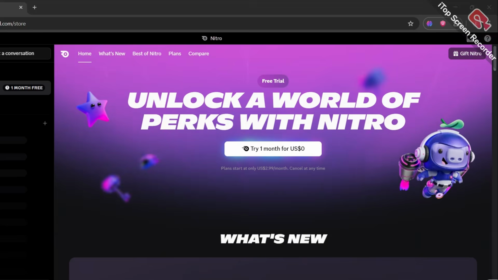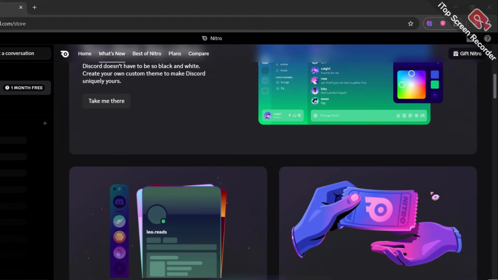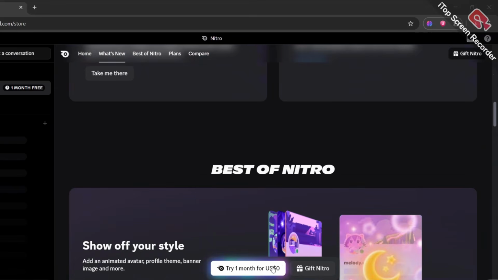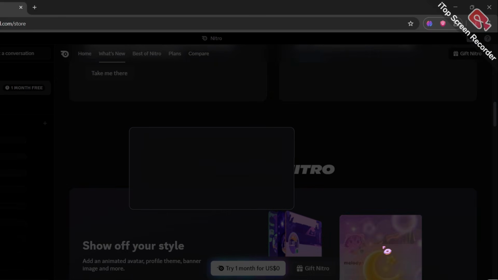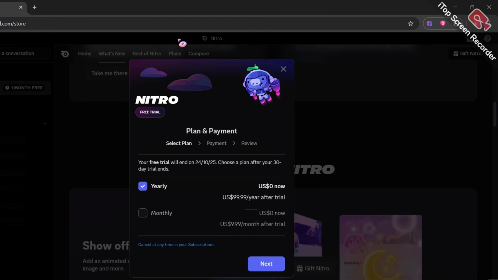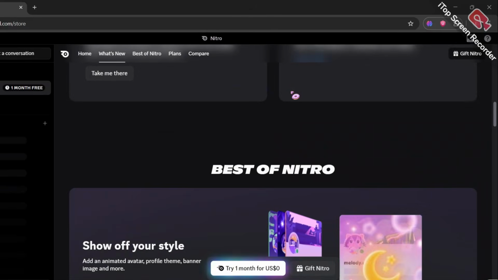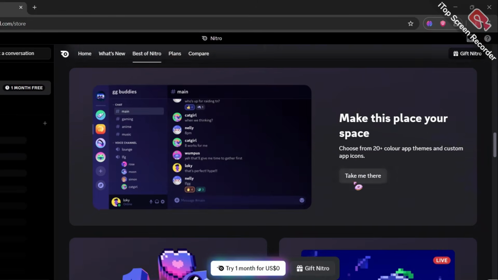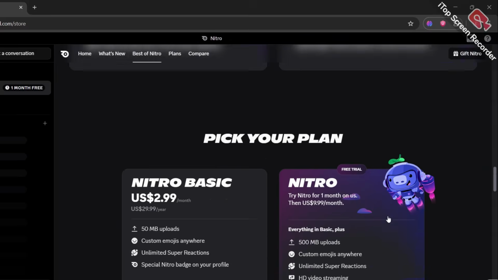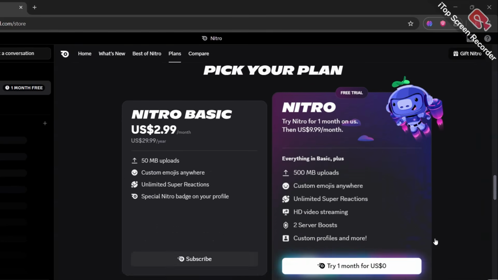Discord is giving away 1 month free Nitro as you can see. And yes, this is for 1 month, believe it or not. We haven't had this promotion for a very long time and it's quite crazy, isn't it? But the only catch is, you need to add a payment method here to claim your free Nitro. This includes PayPal, debit or credit card, or even your local payment methods if you claim it on your phone.